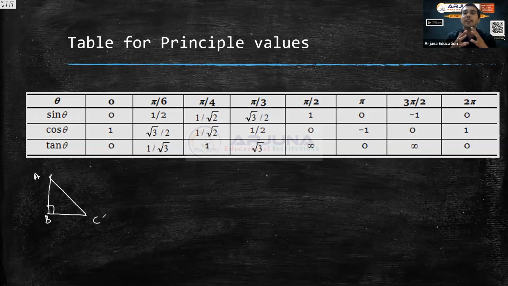What you studied in 10th is only the right angle triangle. When you come to 11th, you will also learn trigonometry for every other triangle.